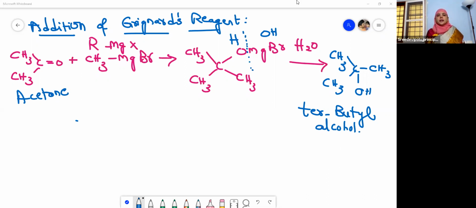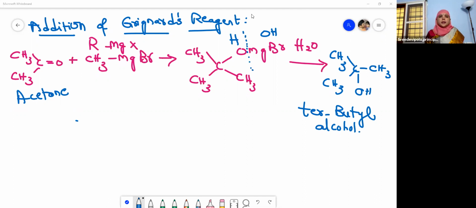When formaldehyde reacts with Grignard's reagent, it forms primary alcohols. When acetaldehyde reacts with Grignard's reagent, it forms secondary alcohols. Now, when acetone reacts with Grignard's reagent, it forms tertiary alcohol. So that's what you have to understand, children. That is the addition of Grignard's reagent.